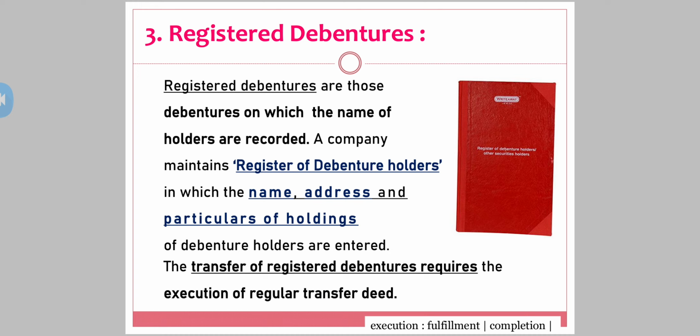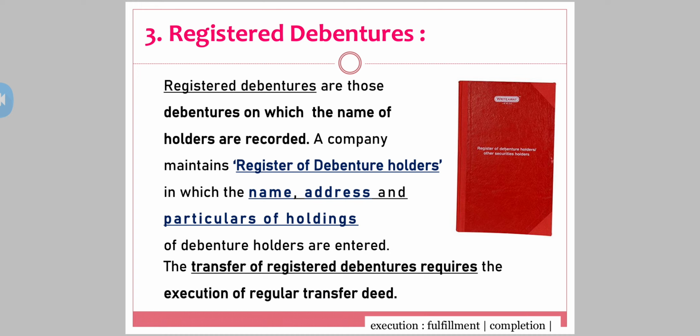See, the transfer of registered debentures requires the execution of a regular transfer deed. Now let's say the company is going to issue registered debentures. At that time, when the company gives you a debenture certificate, on that certificate your name and other important details, that is particulars of holding, would be mentioned. So when you want to transfer your registered debentures, you have to go through a proper transfer deed.